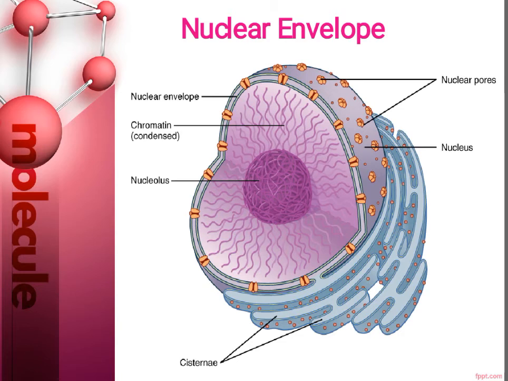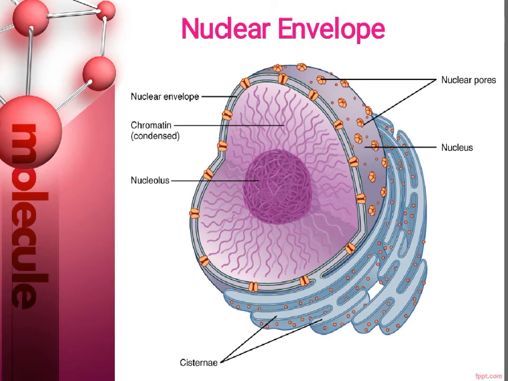The first membrane is called the outer membrane and the second membrane is called the inner membrane, and in between the outer and inner membrane there is a space called the perinuclear space, and that perinuclear space appears to connect with the rough endoplasmic reticulum.